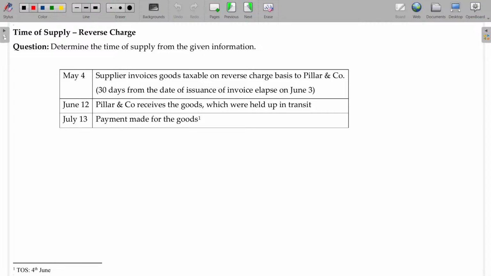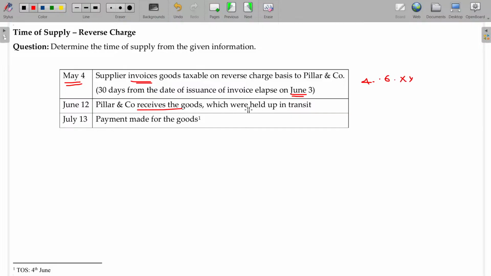Determine the time of supply from the given information. May 4th. Supplier invoices goods taxable on reverse charge basis to Pillar and Co. 30 days lapses on June 3, but we need 31 days, so 1 day extra means 4th June will be taken.